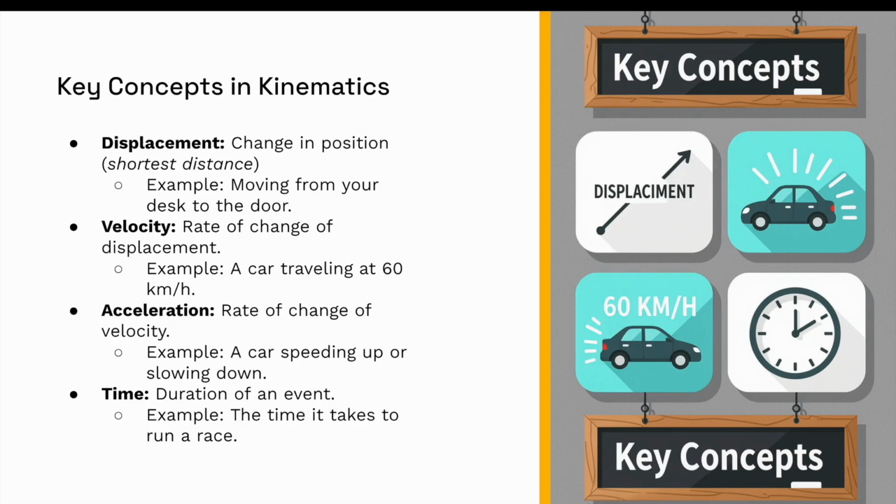Velocity is the rate of change of displacement. So velocity just means speed in a direction. So, for instance, if I move 5 meters away from that tree I was talking about earlier in 2 minutes, then my velocity is 2.5 meters per second.